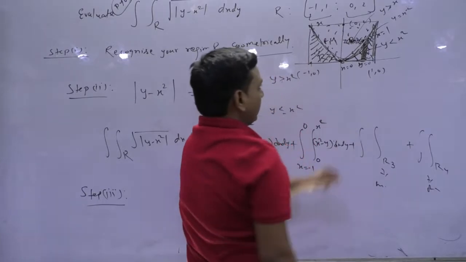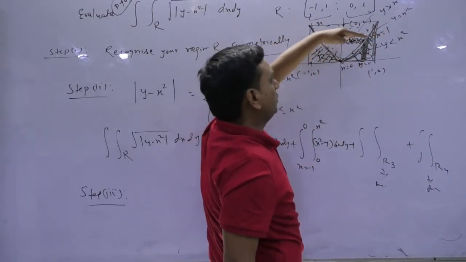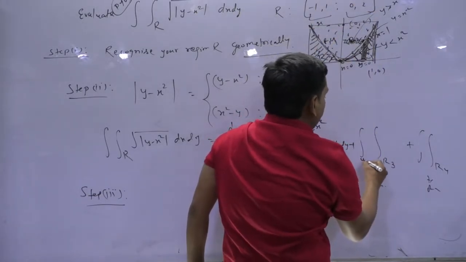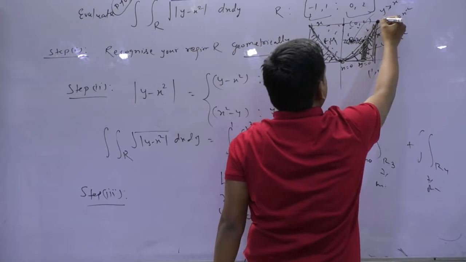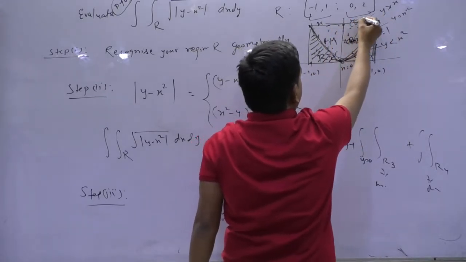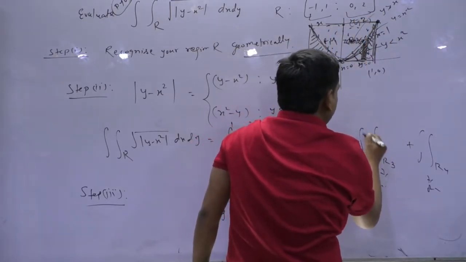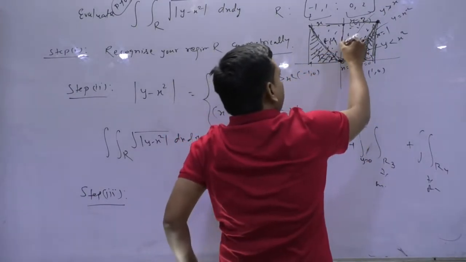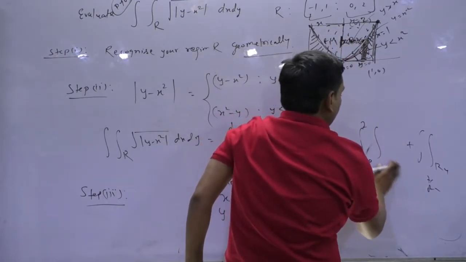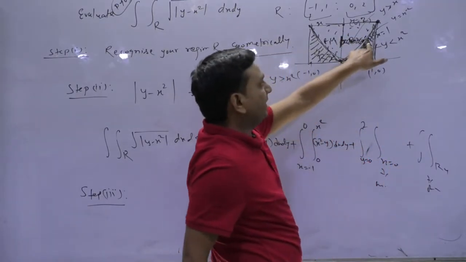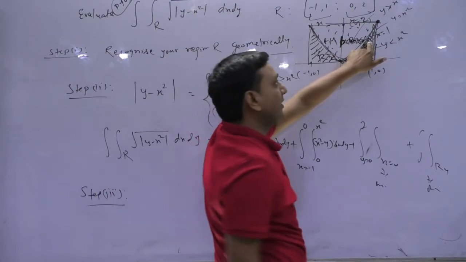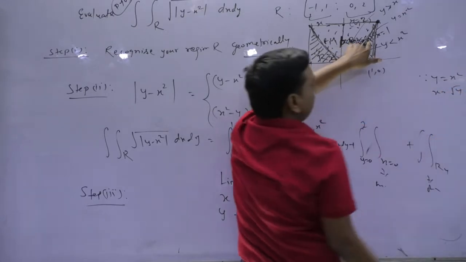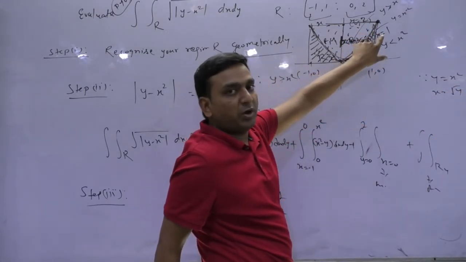So if I take the rectangular strip parallel to the x-axis, now it will move downward and upward. So y will be moving from 0 to what? 0 to 2, because this is the line y equals 2. So y will be moving from 0 to 2, बच्चे. And at the same time over the y-axis, x is 0. So x's limit is 0, and here what is x? Tell me. If y is x square, so x is square root of y, either plus or minus, but in the first quadrant x is positive.